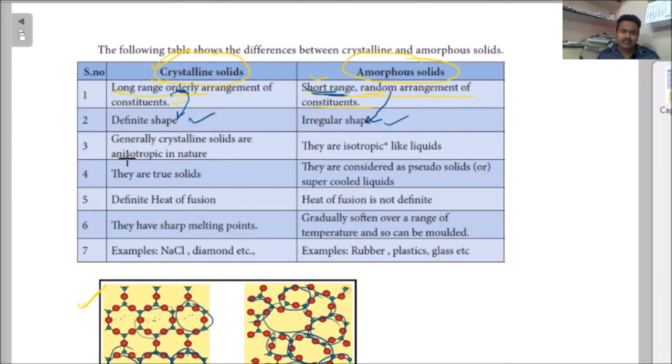Generally crystalline solids are anisotropic in nature. These are isotropic in nature. What is this anisotropic and what is this isotropic? We will study. Just wait.